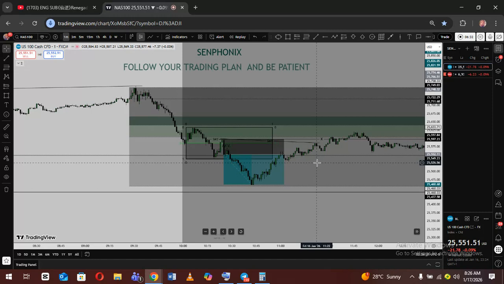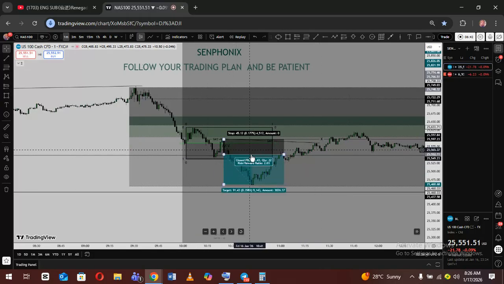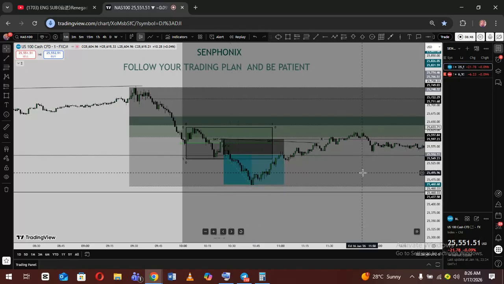This is a strategy I created for myself. I worked on this for a long time and I'm using the same strategy. Even this one I took with equilibrium, discount zone, SMT, dump, fair value gap. If that fair value gap breaks structure, I'm buying, I'm executing. So that's it for the week.